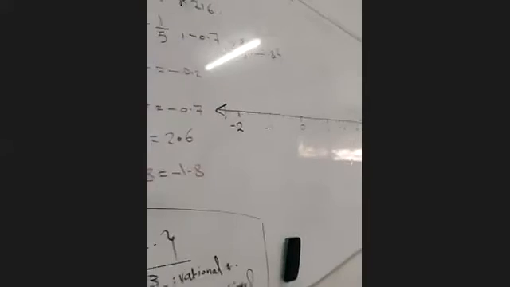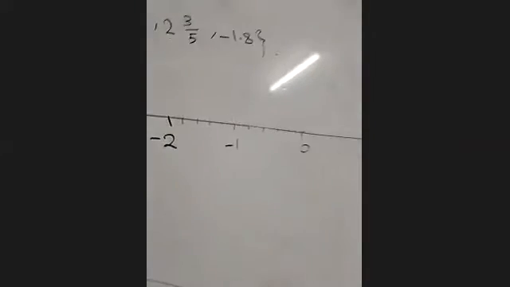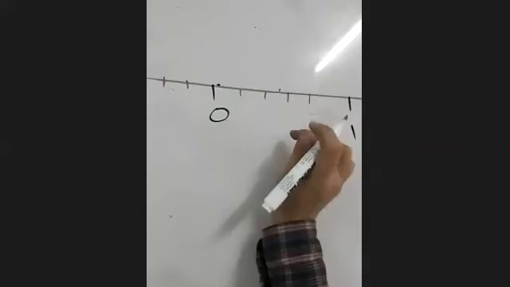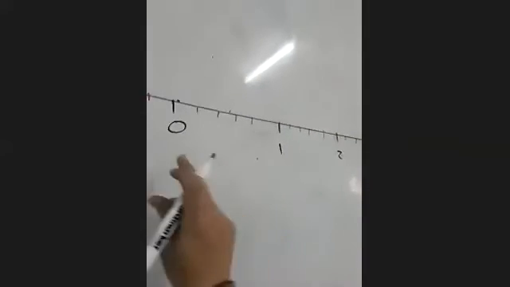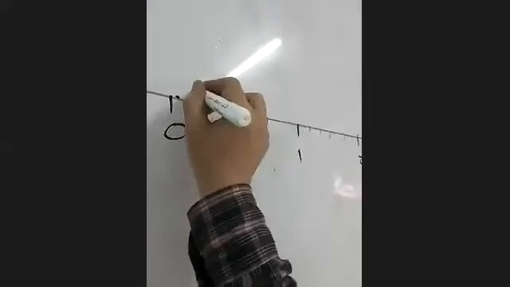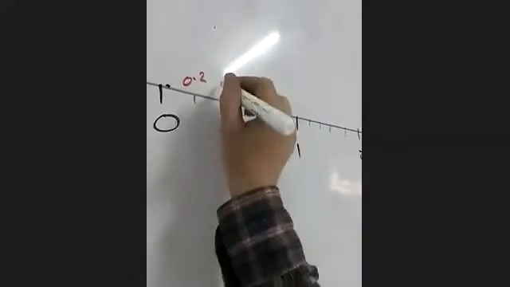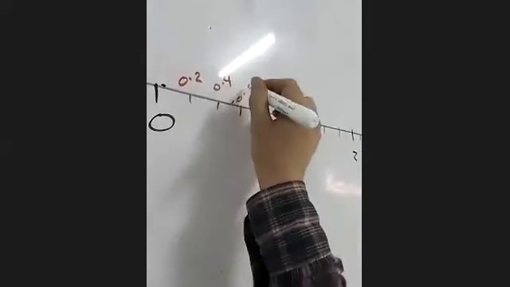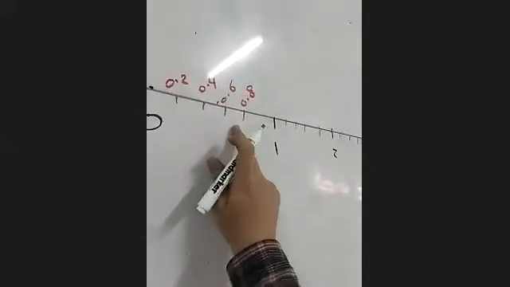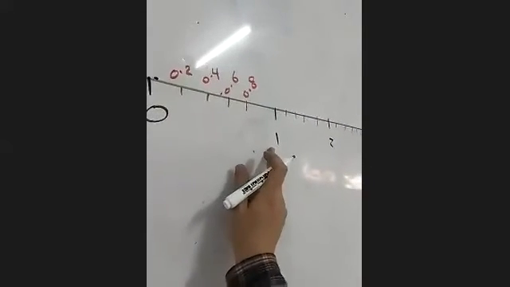Now I will label the numbers. Let's start from the positives. This is 0, this is 0.2, 0.4, 0.6, 0.8, and then 1.